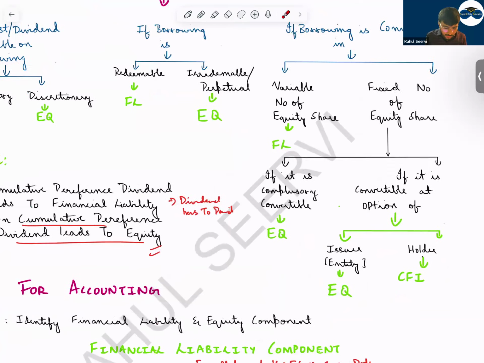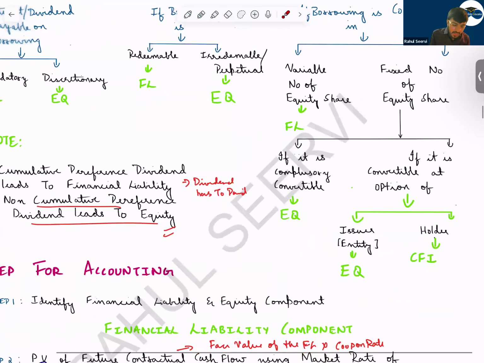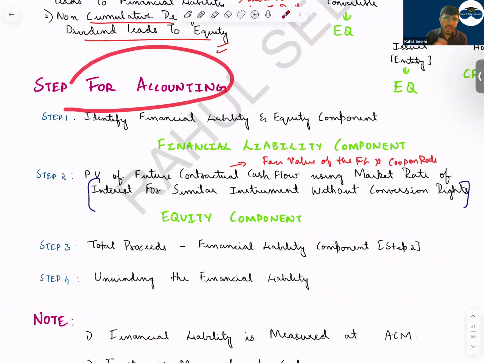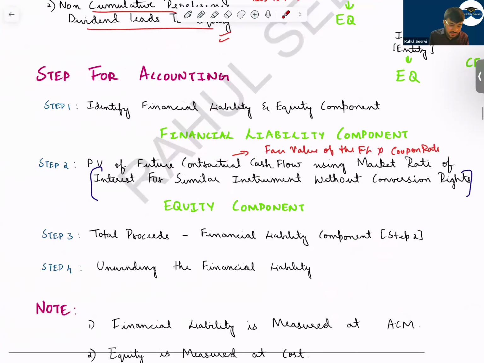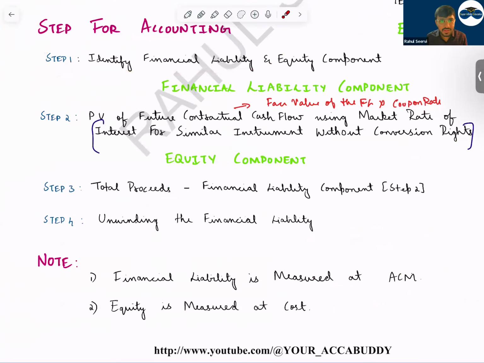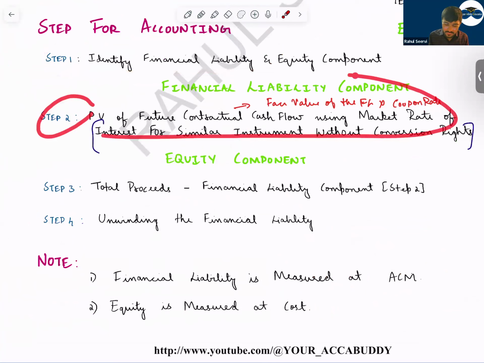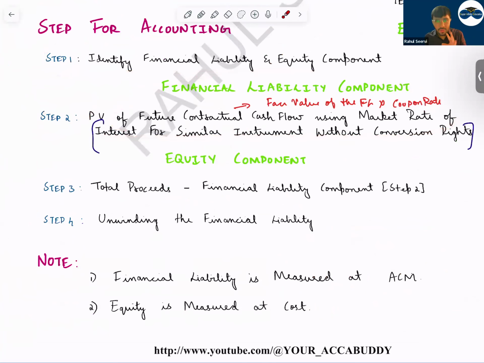So what is compound financial instrument? Understand, compound financial instrument means characteristics of equity are also there, liability is also there. So the company should record both separately. Yesterday we did the same thing for IFRS 2, share based payment. So what is the first step? Identify financial liability and equity. In step 2, we calculate the value of the liability.